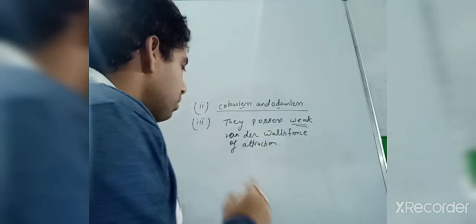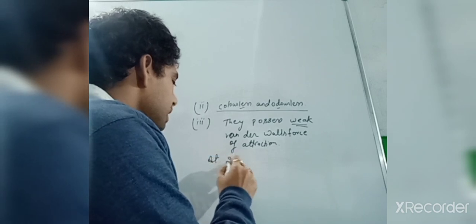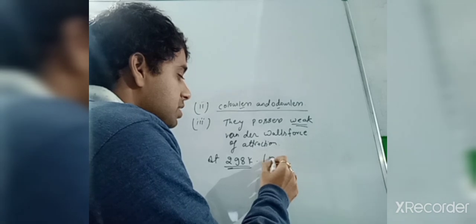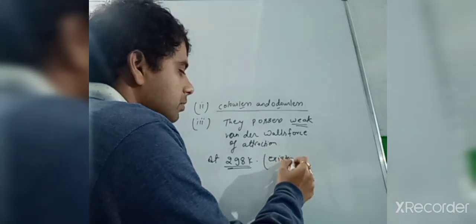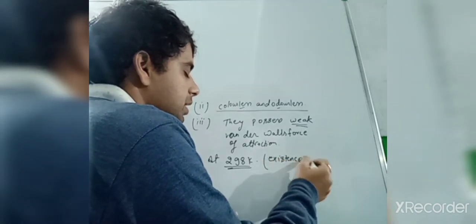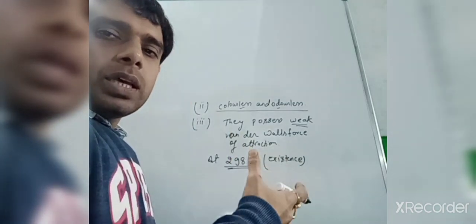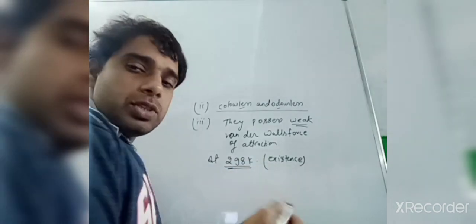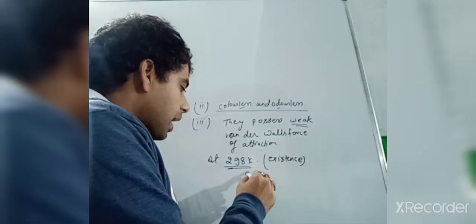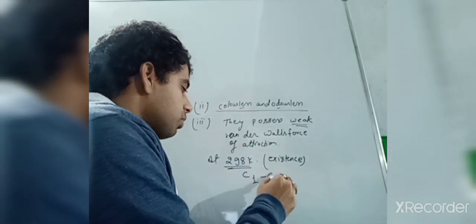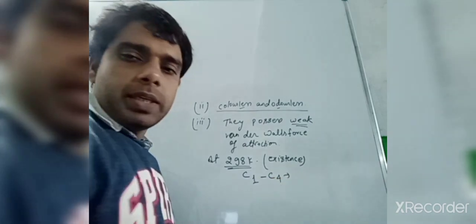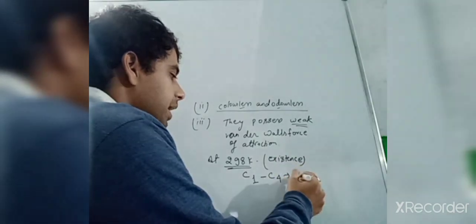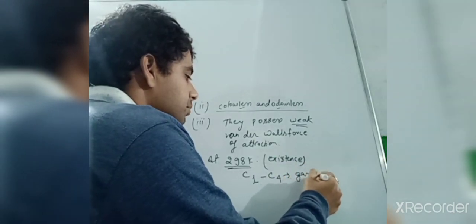And we will talk about the existence of all these alkanes at 298 Kelvin temperature, in terms of states. If I talk about the number of carbons in any of the structures, C1 to C4, that means it will exist in the gaseous state.